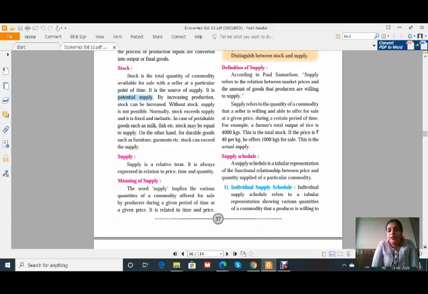Whenever we see the word supply, we always have to go through it from the point of view of the seller. The word supply implies the various quantities of a commodity offered for sale by producers during a given period of time at a given price. Supply always refers to the production which is ready for sale during a given period of time, say 1 year or 1 month or 6 months, but the period should be maintained. It is related to time and price. This is also important because it is related to time and price.